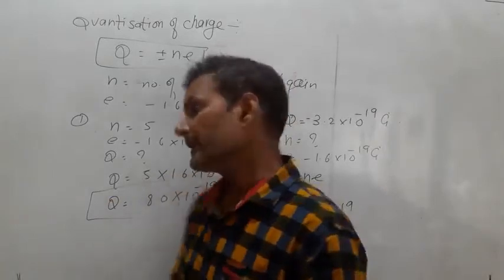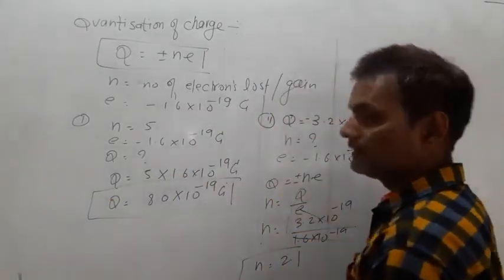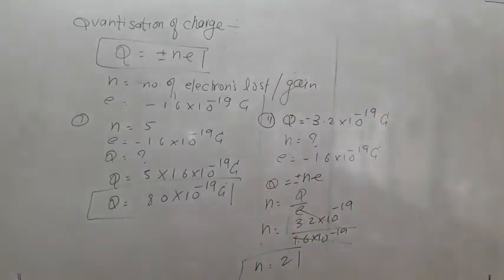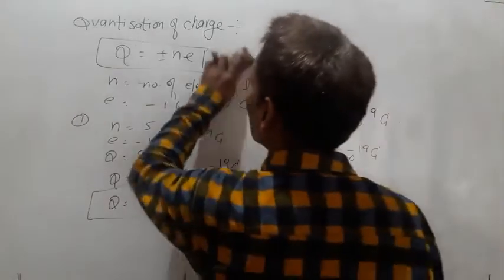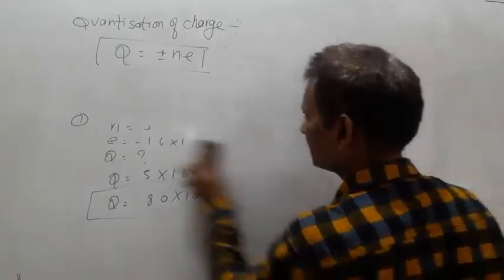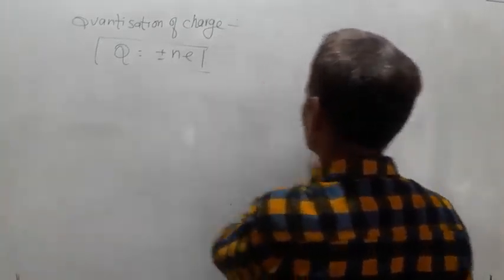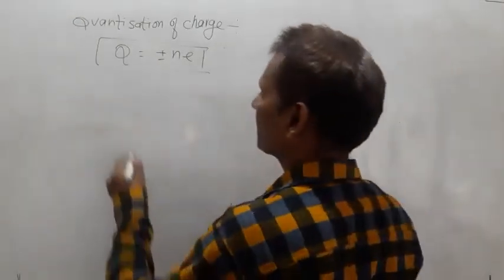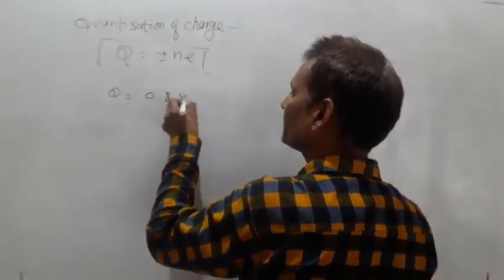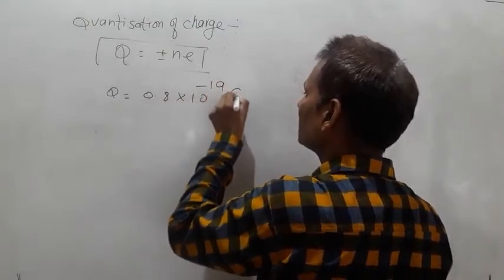Okay, here we have got another question. Suppose a body has charge 0.8 into 10 to the power minus 19 coulomb.